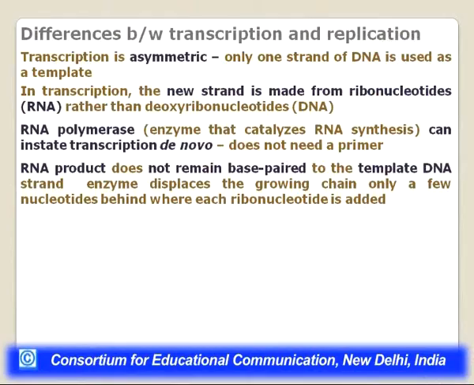Then another difference between replication and transcription is that the RNA product does not remain base paired to the template DNA strand. The enzyme displaces the growing chain only a few nucleotides behind where each ribonucleotide is added. So it's a transient structure. The DNA-RNA hybrid which is formed is a transient structure. The RNA product does not remain base paired with the DNA template strand from which it is formed.